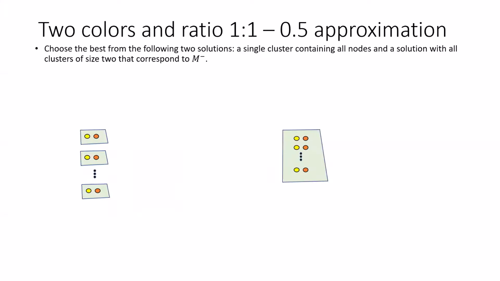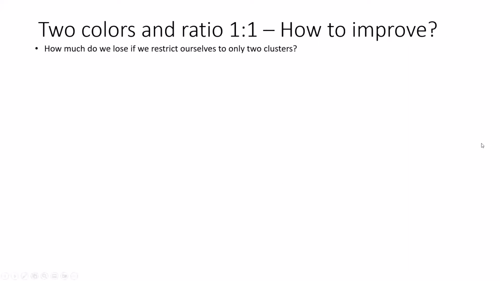Note that the solution on the right satisfies all the plus edges in the input, and the solution on the left satisfies all the minus edges in the input which one can satisfy according to the observation. And that leads us to a half approximation for the problem. The next question is how to improve upon this ratio.